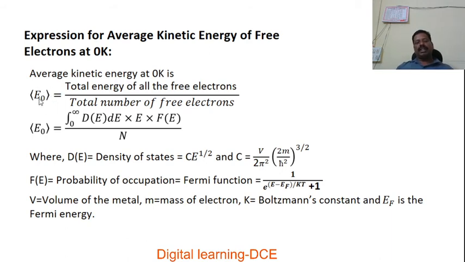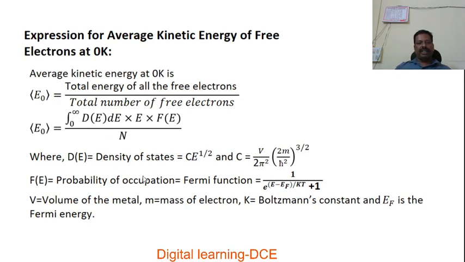Thereby the average kinetic energy of free electrons at absolute 0 is equal to the total energy of all the free electrons divided by the total number of free electrons. It is the ratio of the total energy of all the free electrons present in the metal to the total number of free electrons. We know the expression for the total energy of all the free electrons, as discussed in the previous discussion: integral from 0 to infinity of D(E) dE times E times f(E), divided by the total number of free electrons, capital N. This gives the average energy.